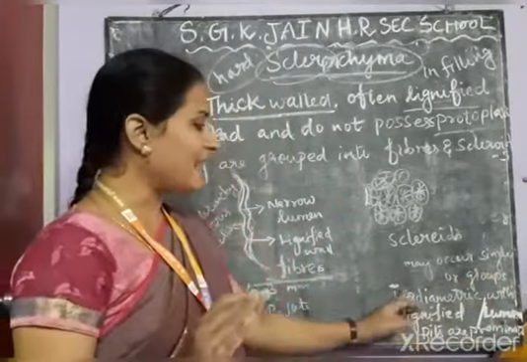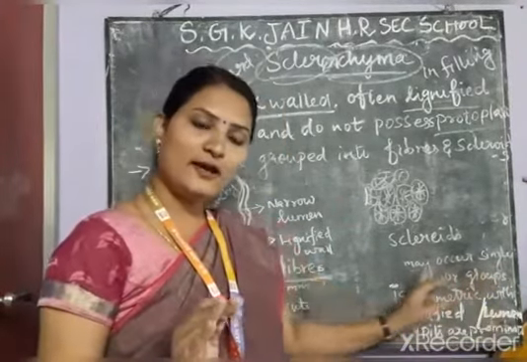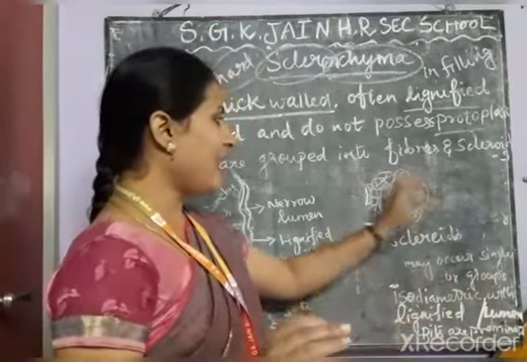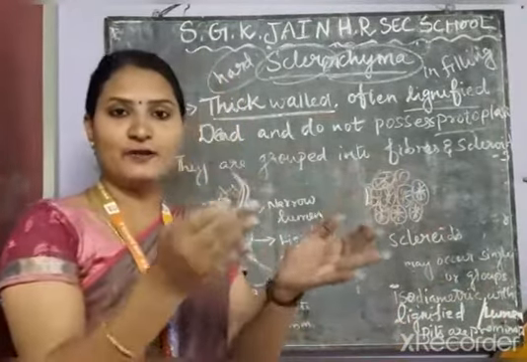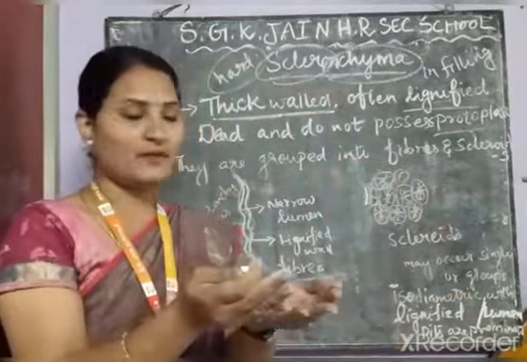What is meant by isodiametric? Isodiametric means they have a roughly spherical shape. The outside layer of the sphere has the lignified walls in the sclereid.